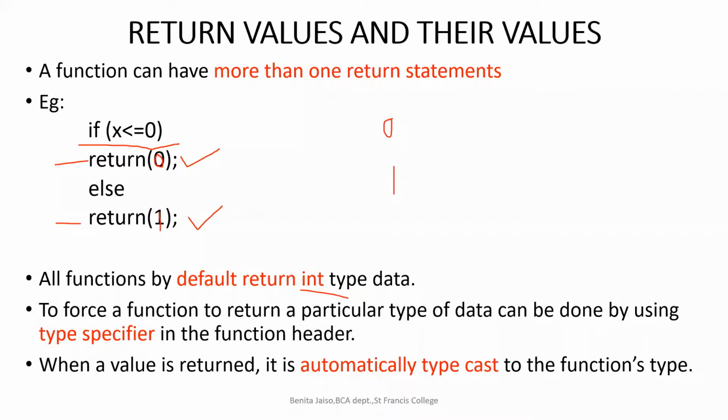To force a function to return a particular type of data can be done by using the type specifier, right? As I told, here if I'm just giving return 1, it will be returned as an integer itself. If you want to force any type, you can specify it in the function header, for example float. Got it? Float, and then you mention the function name. So that has to be mentioned in the function header. When a value is returned, it automatically typecasts to the function's type.